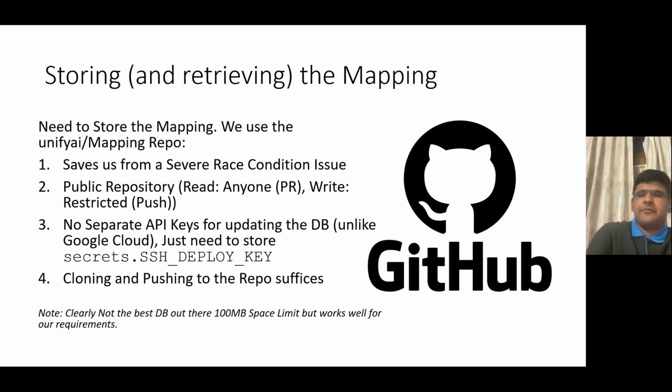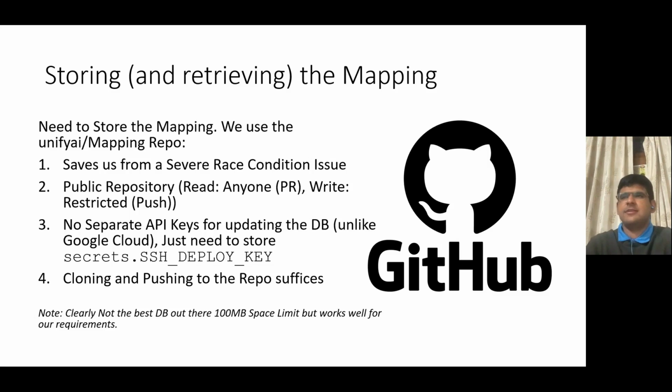So that was a bird's eye view of the system. And now let's deep dive into some details of how these parts are actually implemented. The first thing that we talk about is storing and retrieving the mapping. The mapping has to be stored somewhere, right, in order to be used by a future commit to determine the corresponding mapping and therefore trigger the required test.